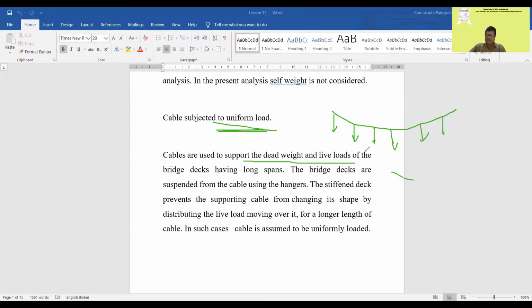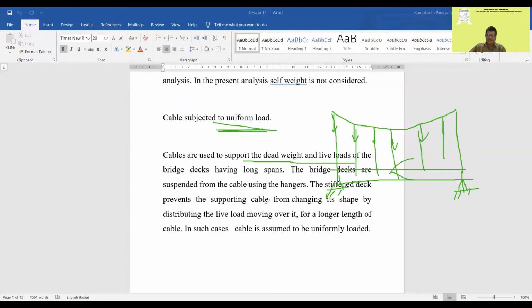Basically, if you try to see a cable and its components, suppose this is a cable, and these are the suspenders from the cable. Now you have the girder here, a stiffened girder, and this girder will be stiffened at both ends, either by two hinged or three hinged. Now here is a two hinged stiffening girder. The bridge deck is the deck slab.